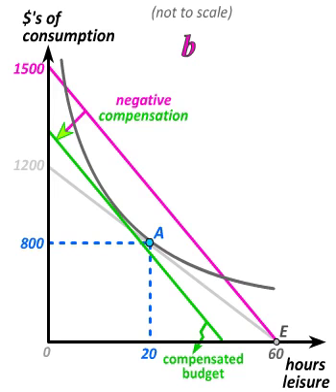Since the increase in the wage makes you better off, the compensation we have to give you is negative in this case, just as it was in the case of gasoline when we owned gasoline and the price of gasoline went up. We then label the tangency between the original indifference curve and the compensated budget as bundle B.